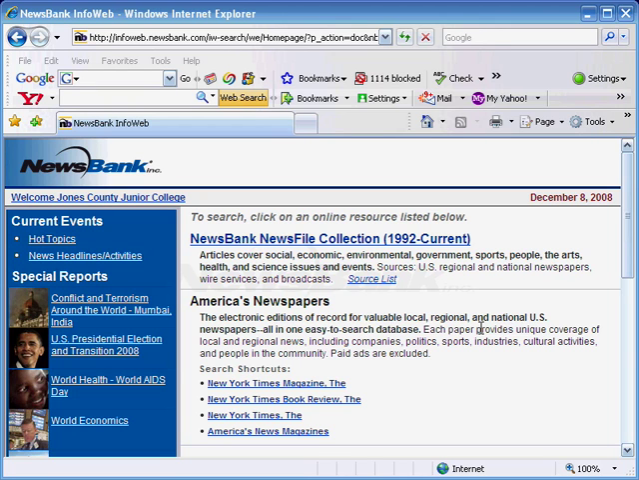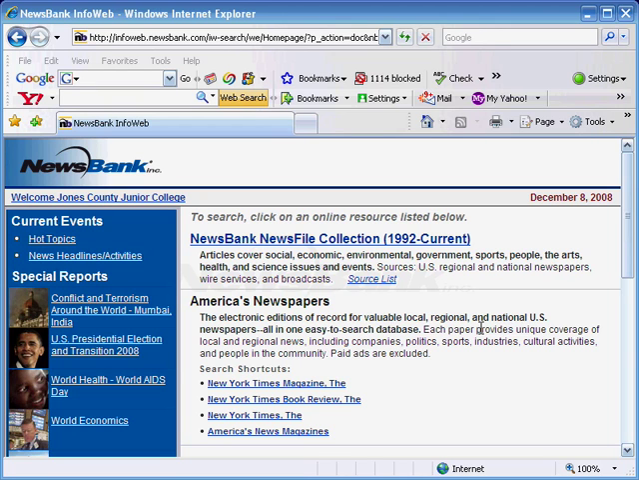Newsbank is a database of newspaper articles. The articles are compiled from newspapers from all across the country and from newswire services. Newsbank is a great place to search if you have a current events topic that you need to research for a class, or if you are trying to get some ideas for research topics.